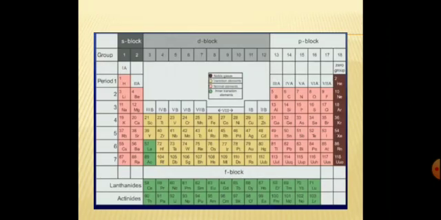Let's see the general features of the modern periodic table. The periodic table based on the modern periodic law is called the modern periodic table.